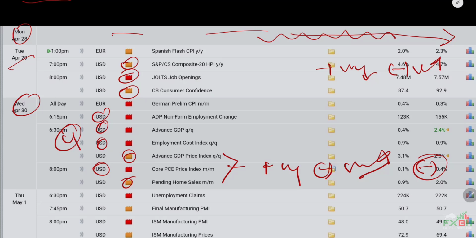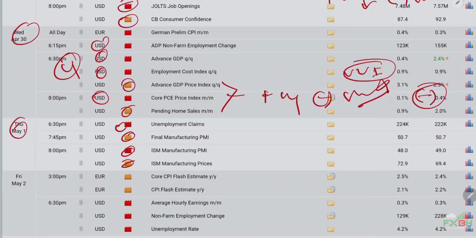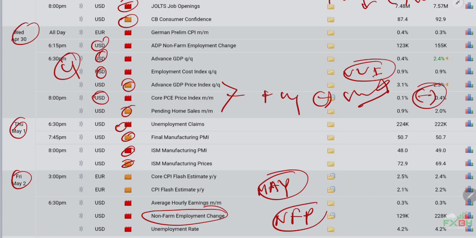Okay, and you have to keep your concern on Wednesday. There is a lot of important news, that means this day is a very important day. Okay, and for Thursday we have 2 times USD major news and 2 times USD semi-major news, so you have to also keep your concern on that day. Okay, and for Friday, this is the most powerful day of May. You have to keep your concern on non-farm, that means NFP. This is the most powerful news of the whole month.